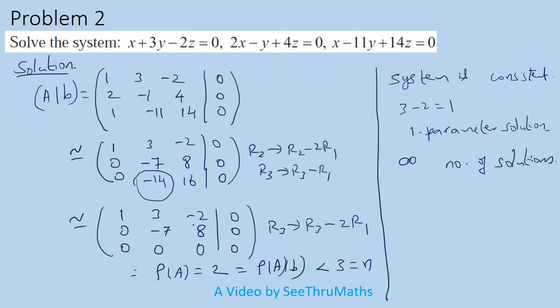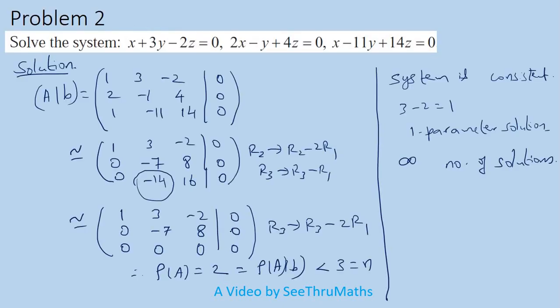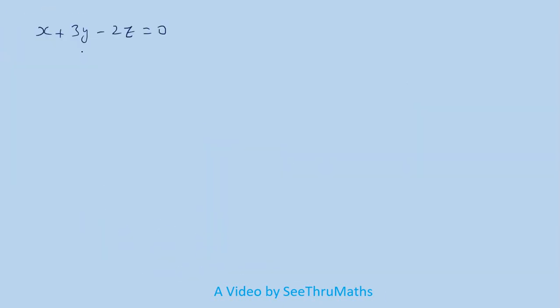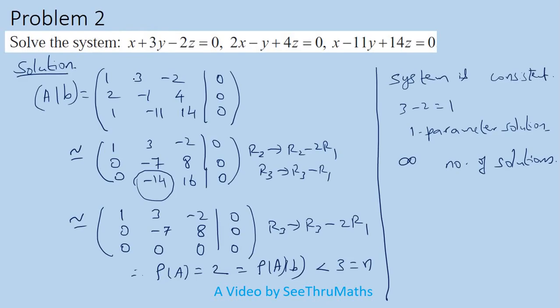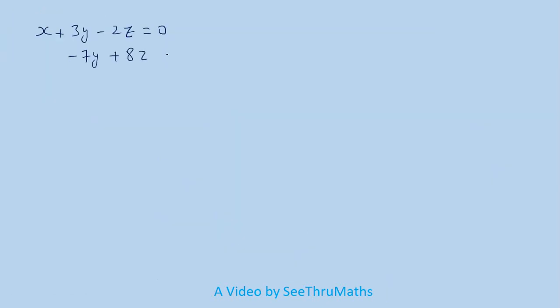Okay, so now I will convert these rows into equations. So x plus 3y minus 2z equal to 0. Then 7y plus 8z equal to 0. So now I want to fix any one variable, because the rank is 2 and the total number of unknowns is 3. So 3 minus 2 equal to 1. That means one parameter I want to choose. So what is that one? Let z equal to some k.